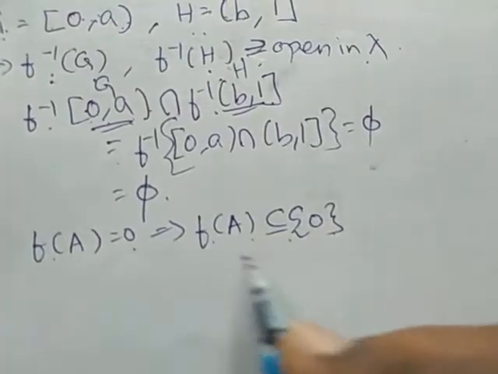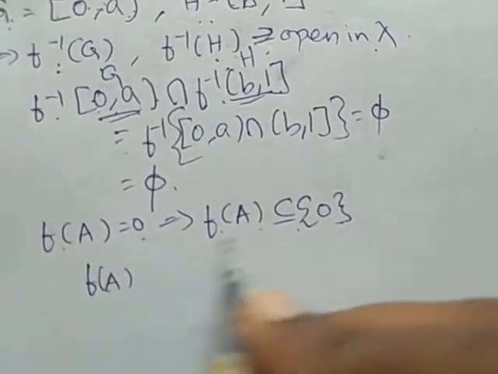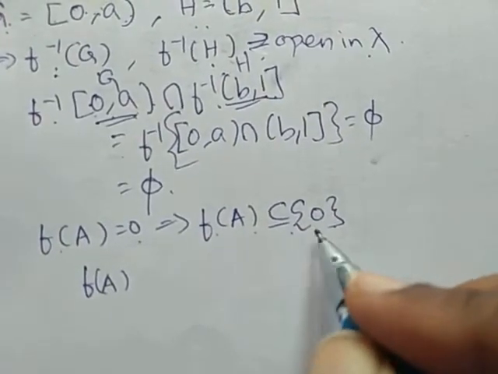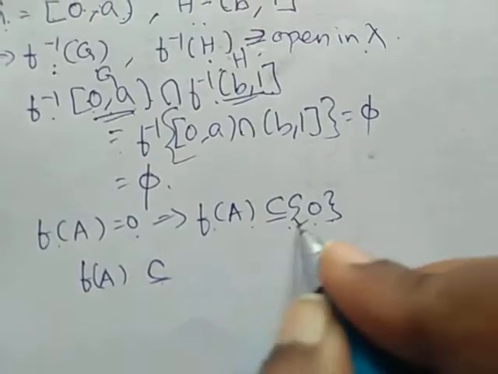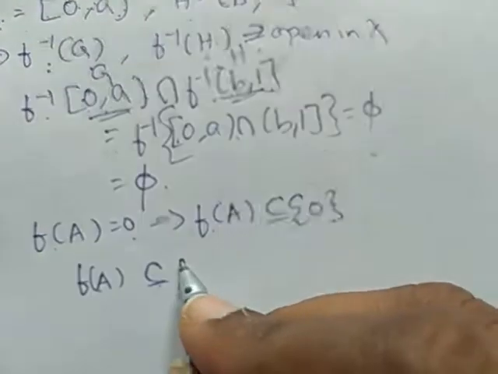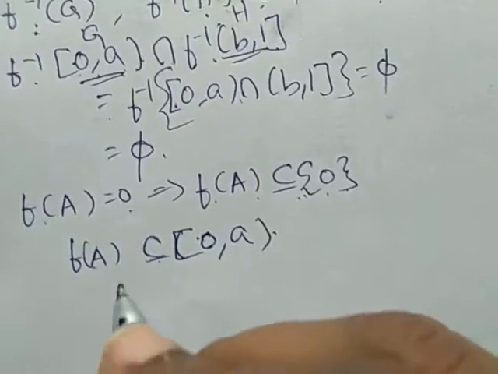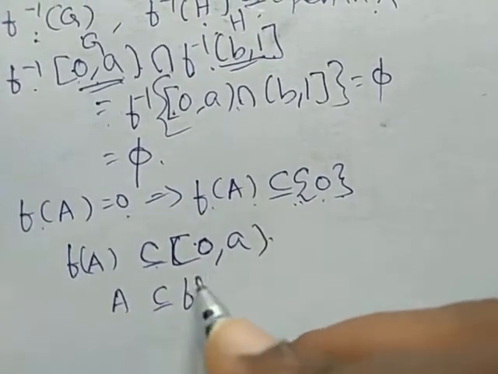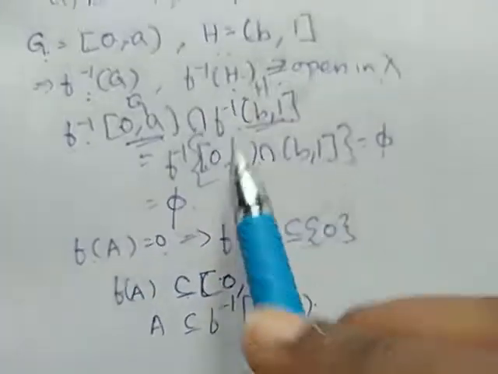So this we can write as f of A is a subset of the closed interval [0, a]. So A is a subset of f inverse of [0, a].